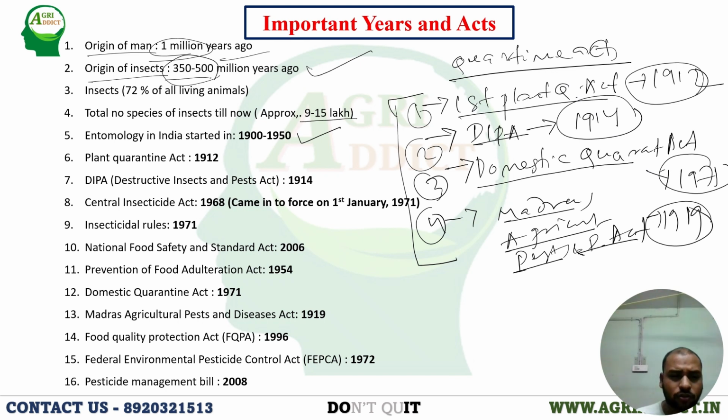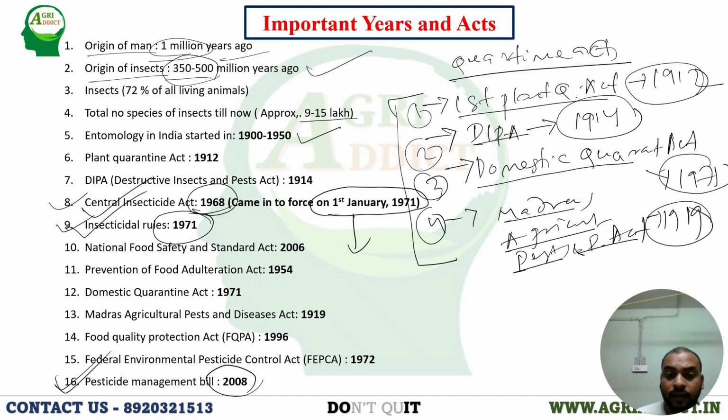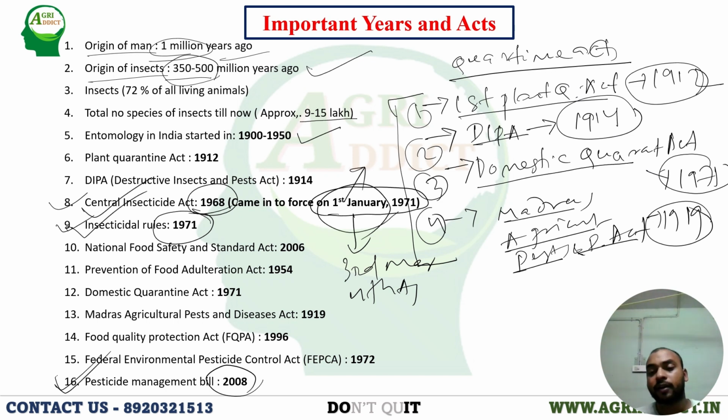And as you know, before also: Central Insecticidal Act 1968, Central Insecticidal Rule 1971, and Pesticide Management Bill 2008. These three you have to remember properly. Another thing: nowadays they are asking the particular date on which the insecticide act came into force. That is 1st January 1971. They can confuse you by putting 3rd March or 4th April or any other date. If you don't remember this proper date, 1st January, then you will be confused and that question will go wrong for you.